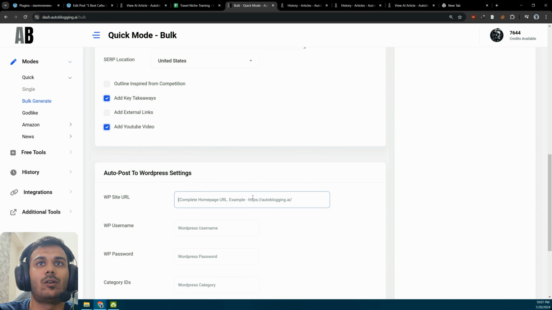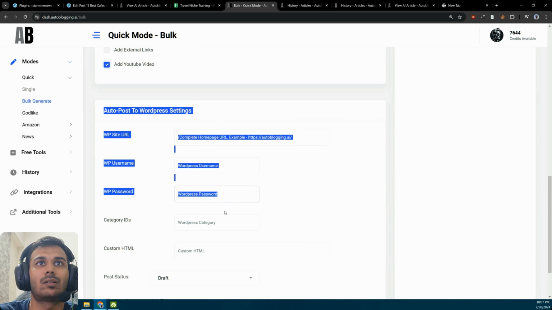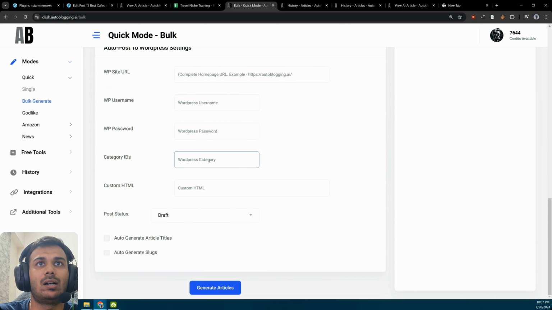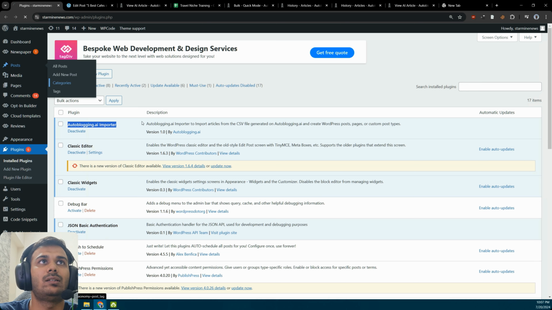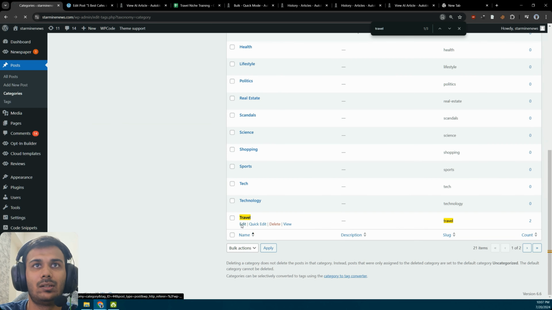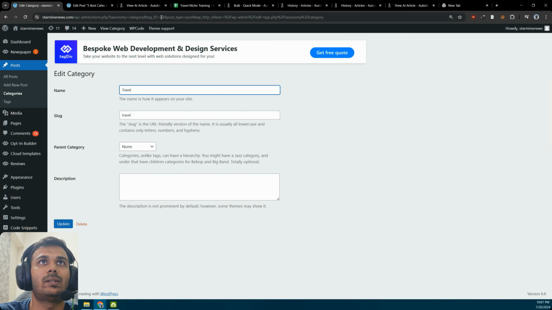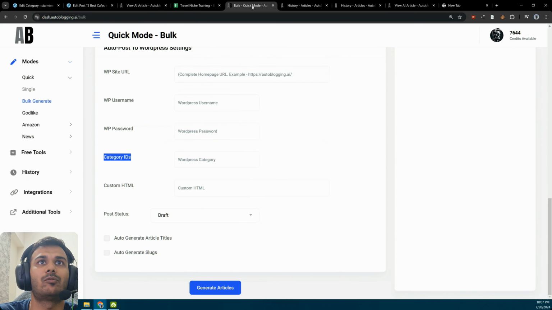We can also auto post to WordPress here. Simply fill out this particular form, and you can select the category ID, which is travel. Now category ID is basically here like 44, tag ID is 44. So we'll simply pick up 44 from the top. What's my password? I won't show you.